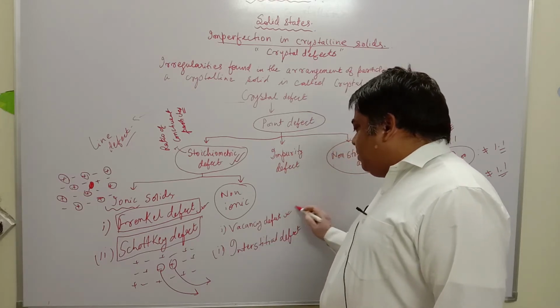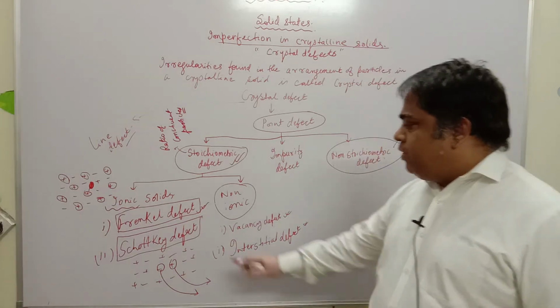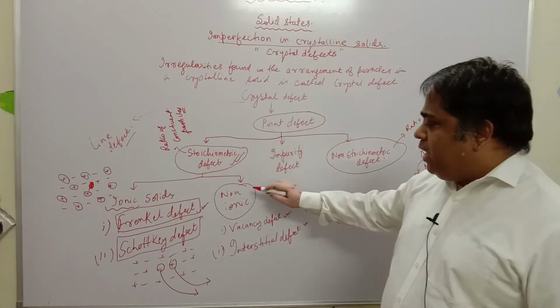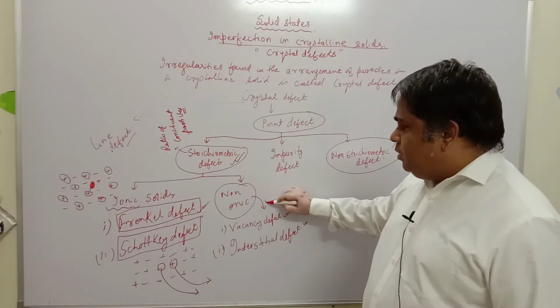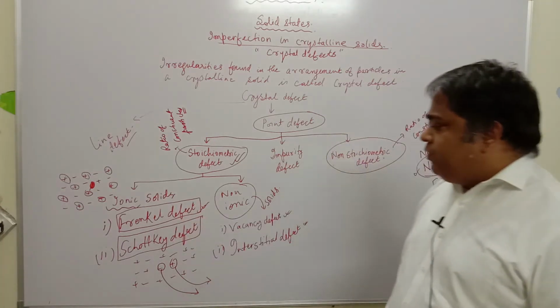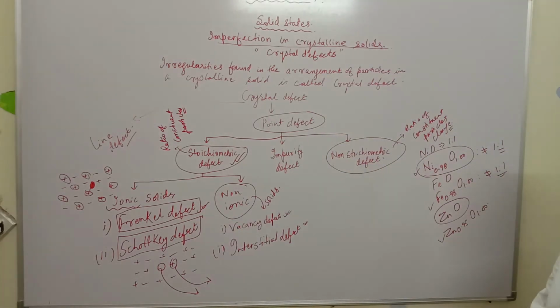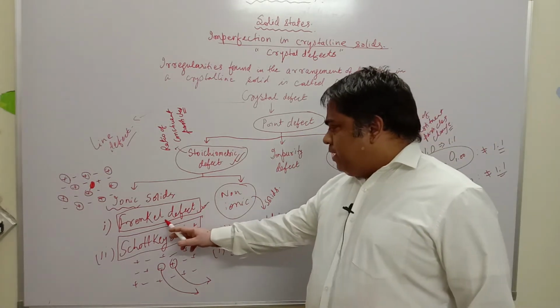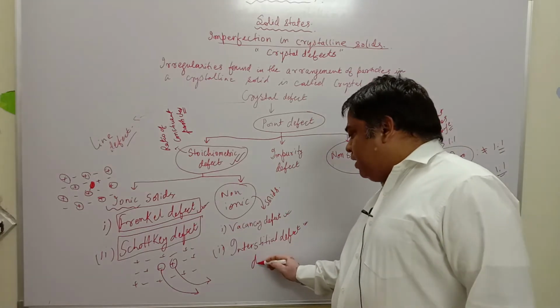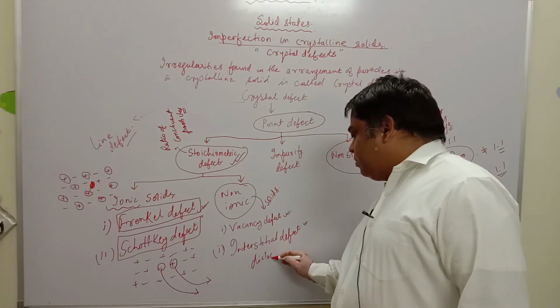These terms are made a little different from Frenkel defect and Schottky defect because these terms are used for non-ionic solids, whereas Frenkel defect and Schottky defect are used for ionic solids. So Frenkel defect is similar to interstitial defect and it is also called dislocation defect.